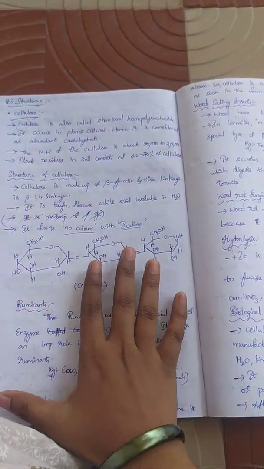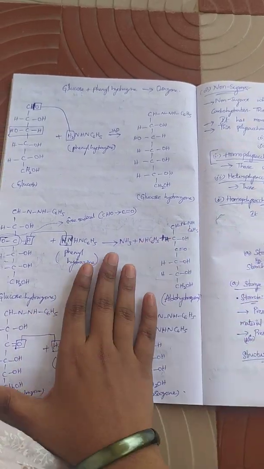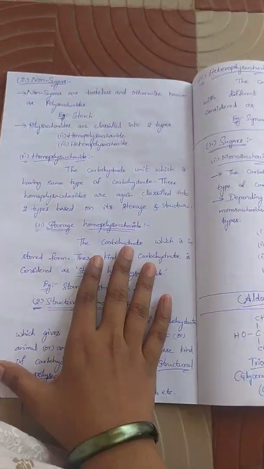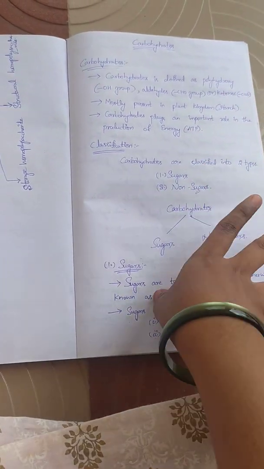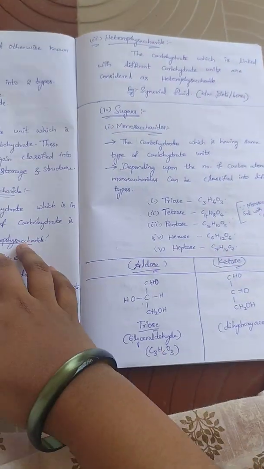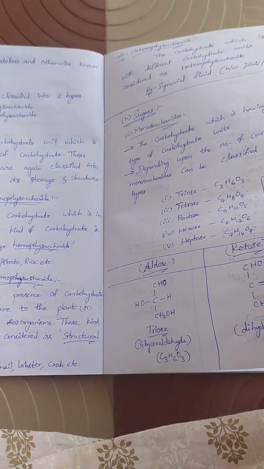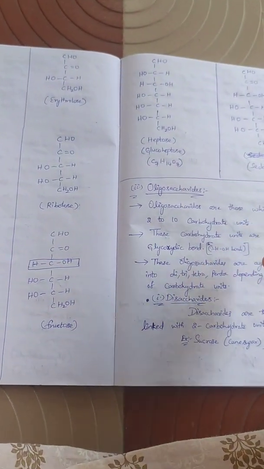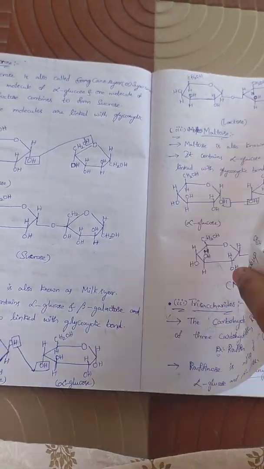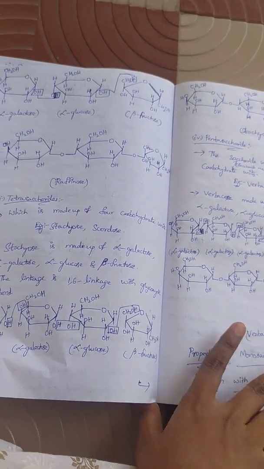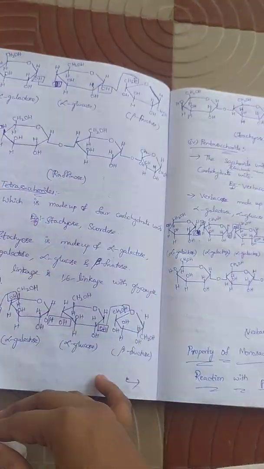So the carbohydrates topic is completed. In brief, let us see about these carbohydrates. First of all, mind mapping: we have seen the introduction, classification, and the first type of classification, sugars. In sugars, homopolysaccharides and heteropolysaccharides. Monosaccharides and oligosaccharides we have seen under sugars. In oligosaccharides we have seen disaccharides, trisaccharides, and tetra and pentasaccharides, and in disaccharides we have seen sucrose, lactose, and maltose.